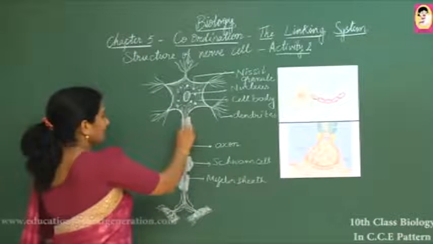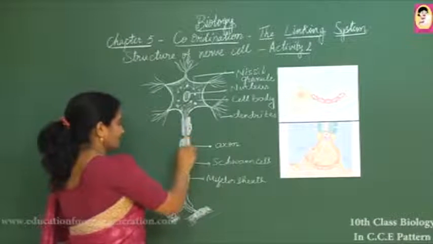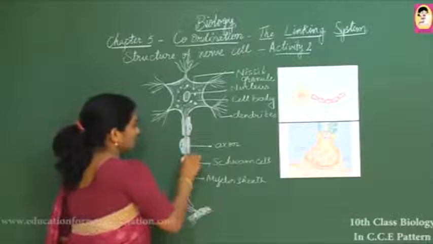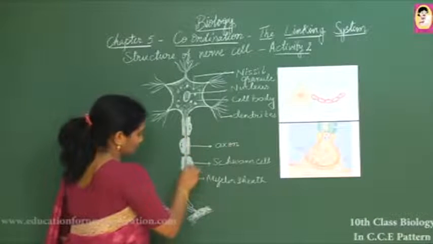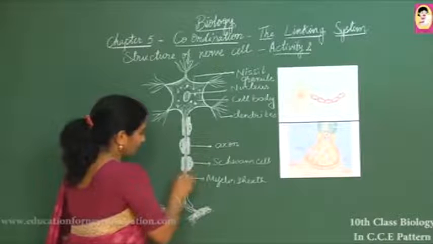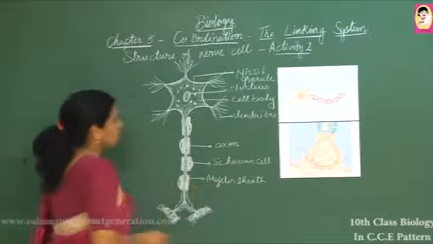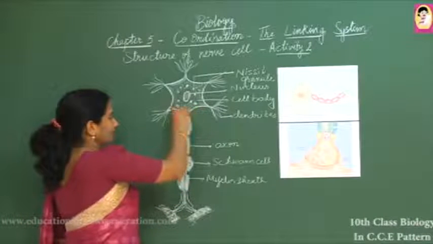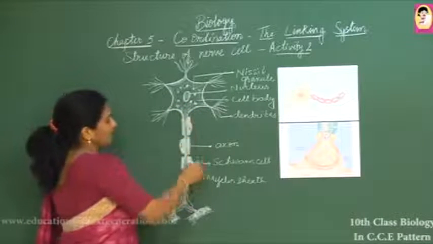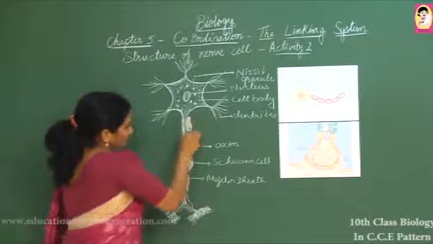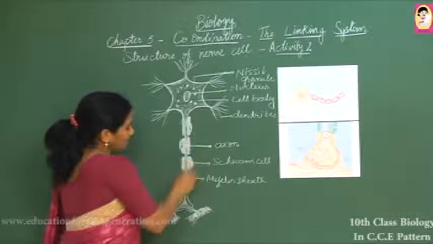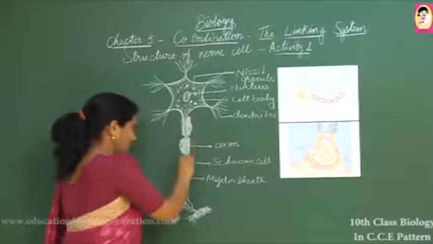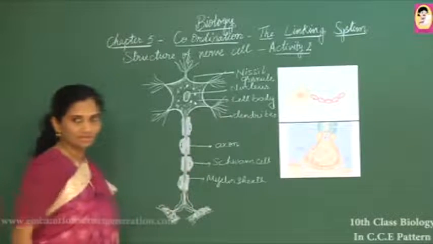In the myelin sheath, fat deposition is there, and it separates the axon from the axons of other neuron cells. It is a protective layer of the axon. In myelinated axons, this sheath prevents the loss of impulses to the outside. So in myelinated neurons, very fast responses are generated.